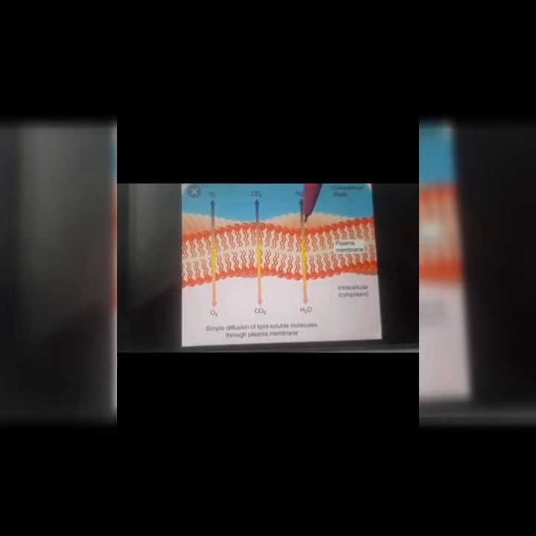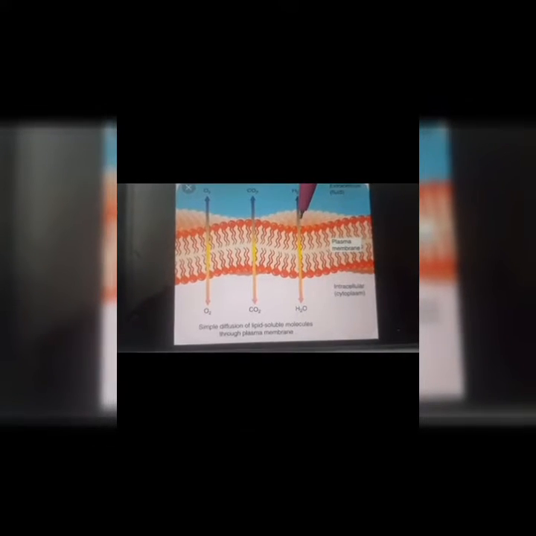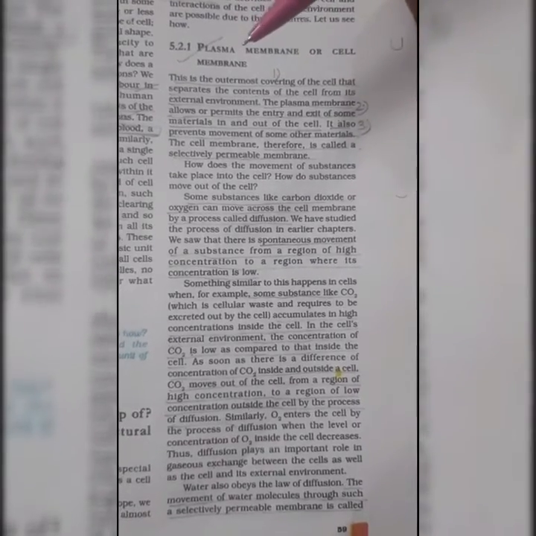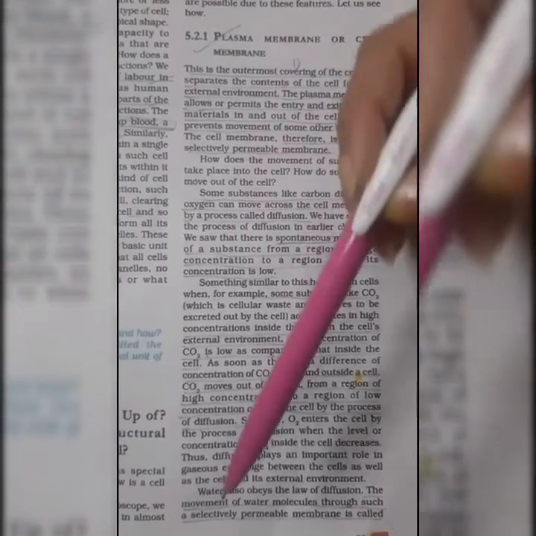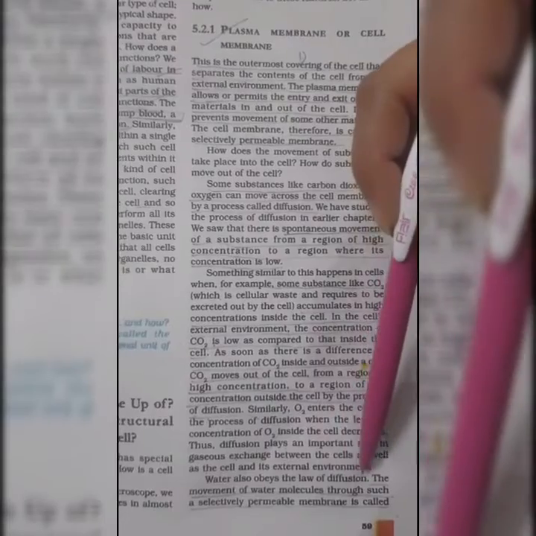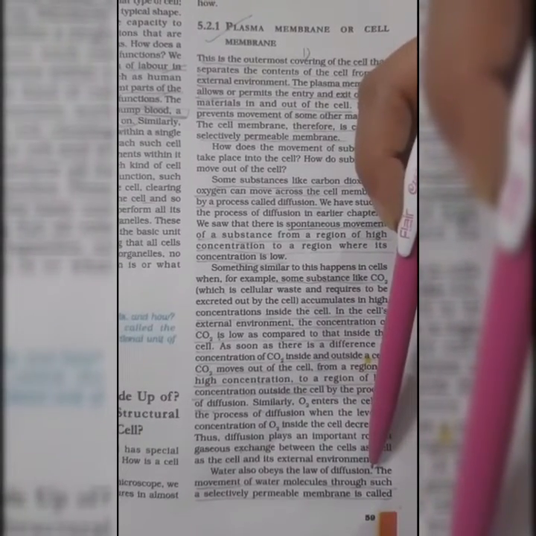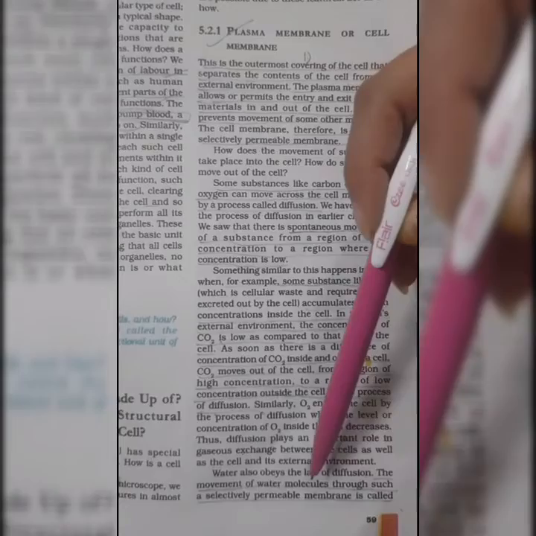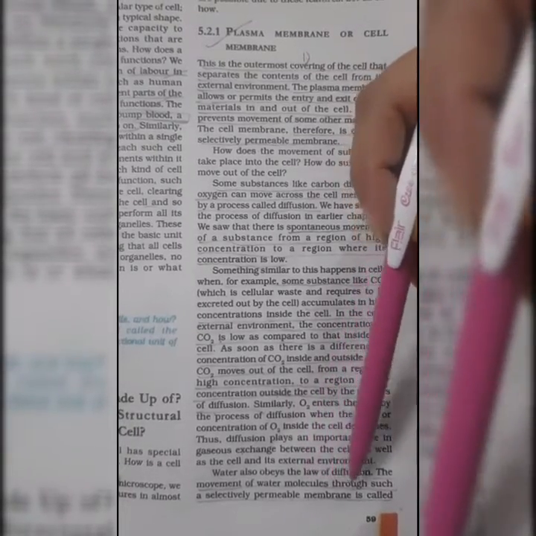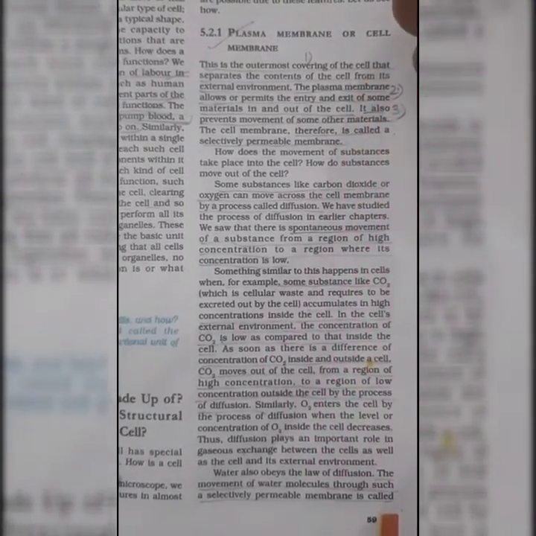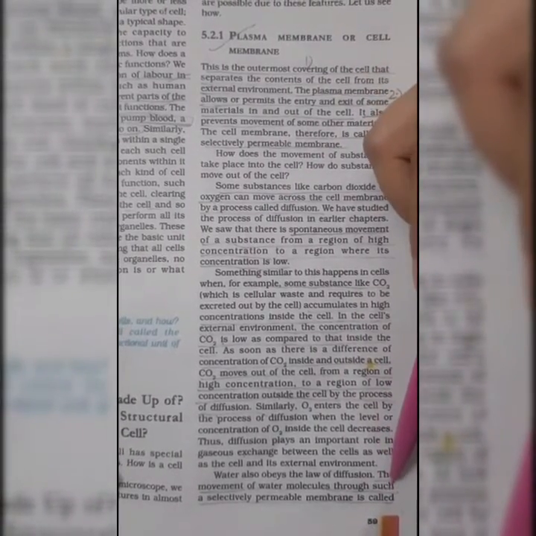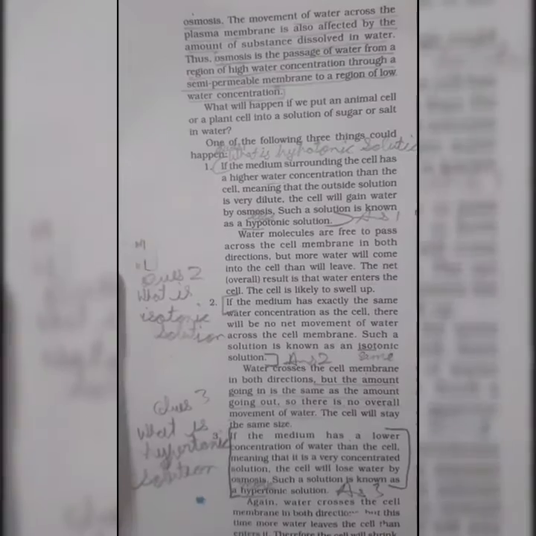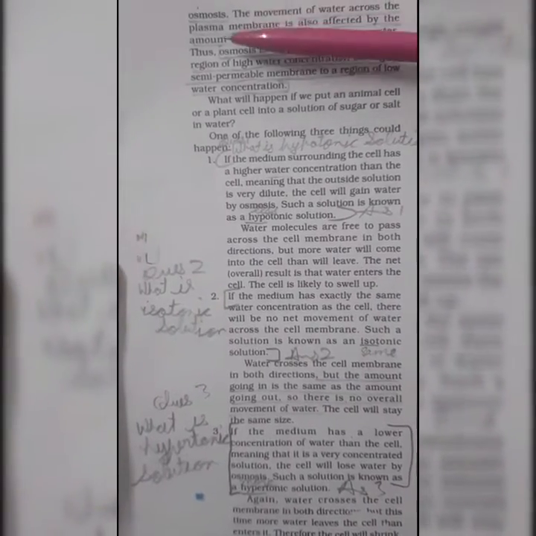Similarly the water, we will show you how the water moves across a cell. So this was the movement of the various gases across the cell membrane through diffusion. Water also obeys the rule or law of diffusion, that it also moves from its high concentration to its low concentration. But the movement of water molecules across the membrane is not considered as diffusion. There is one other term given to it, which is called osmosis. So this is called osmosis.